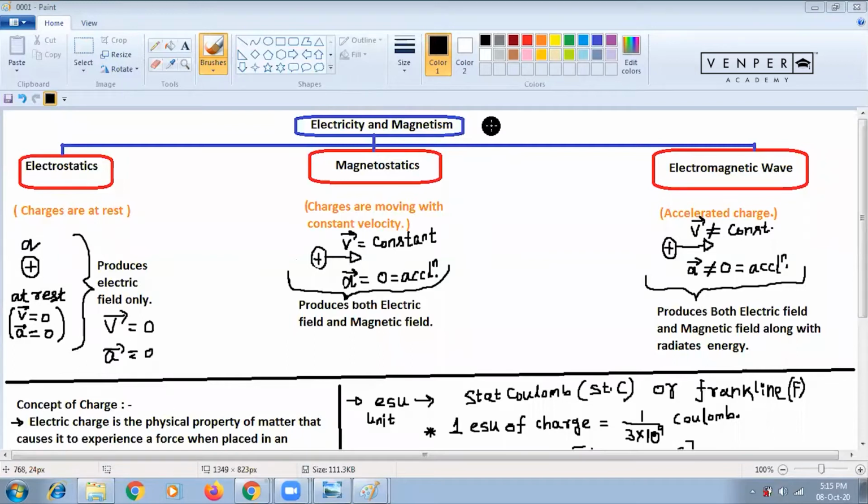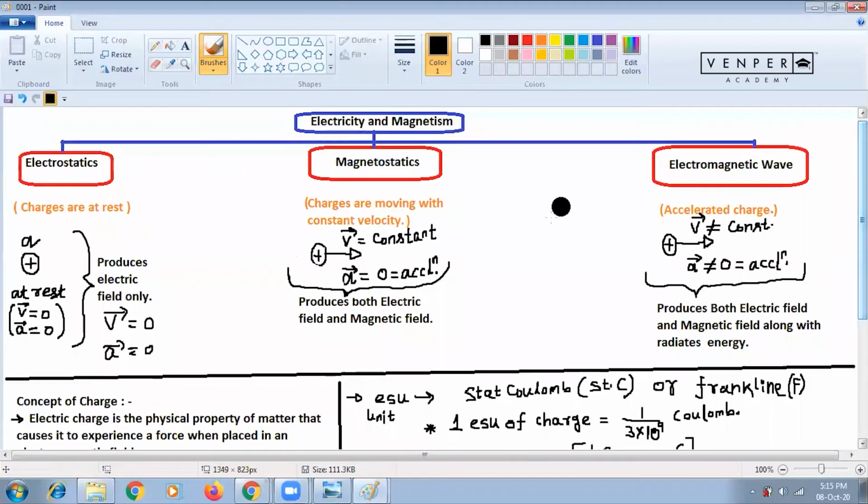Always remember, your 12th chapters are based on concepts. First of all, you have to remember the concept, then the mathematical formula, then how to apply it. These three things you have to follow always. First, remember what the concept is: what is charge, what are the properties of charge, what is current, what are the properties of current, or what is electric field, what are its properties, what is the formula. Then after, the application. Everyone, please stick to this and complete.